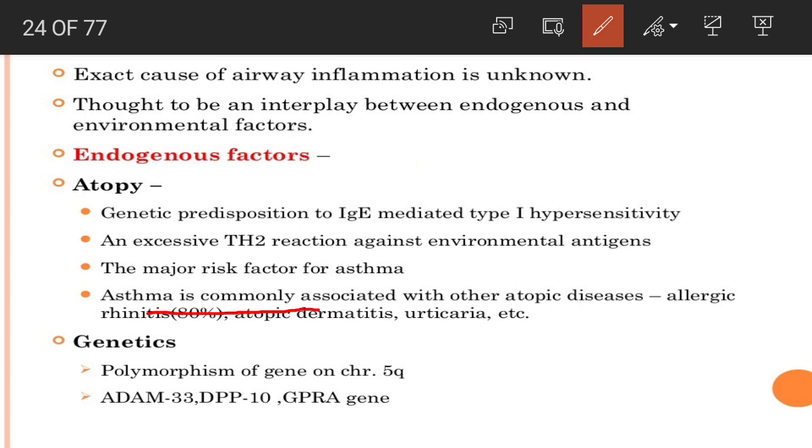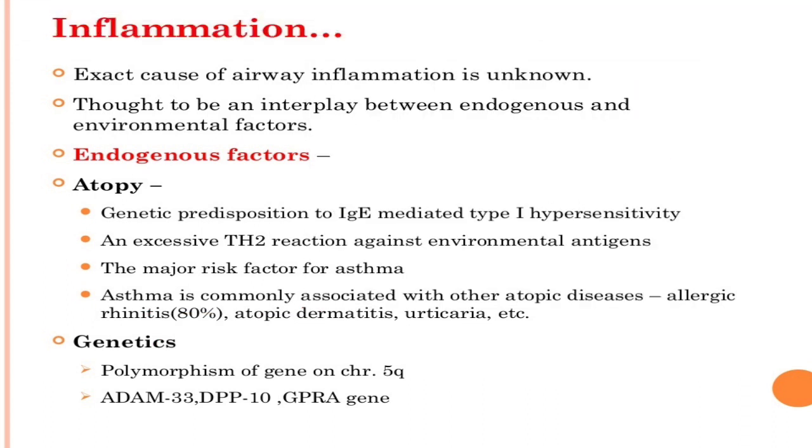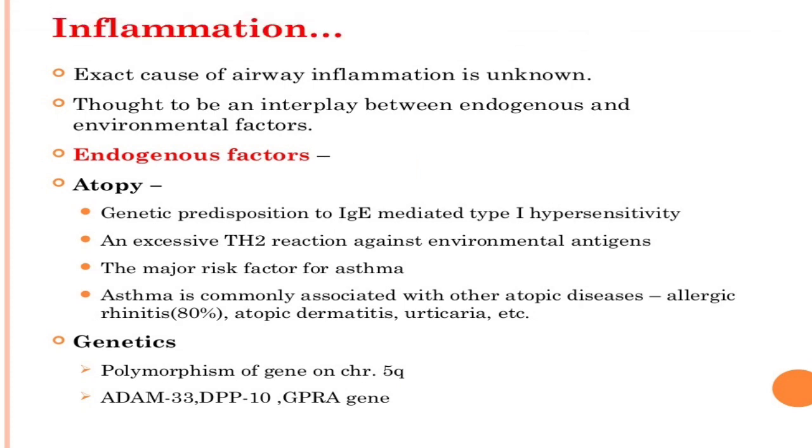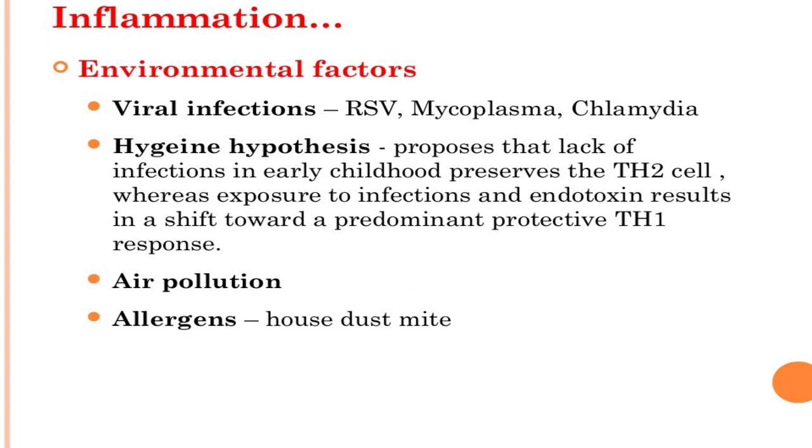So asthma is commonly associated with atopic disease like allergic rhinitis, atopic dermatitis, urticaria. These all may trigger the attack of asthma. There is an association of 80% in allergic rhinitis. Now genetic predisposition includes polymorphism of genes on chromosome 5q and ADAM33, DPP10, GPRA genes. We will not learn in detail about these genes because this information is sufficient for pathophysiology. So we have mainly discussed the pathophysiology of atopic or allergic asthma.